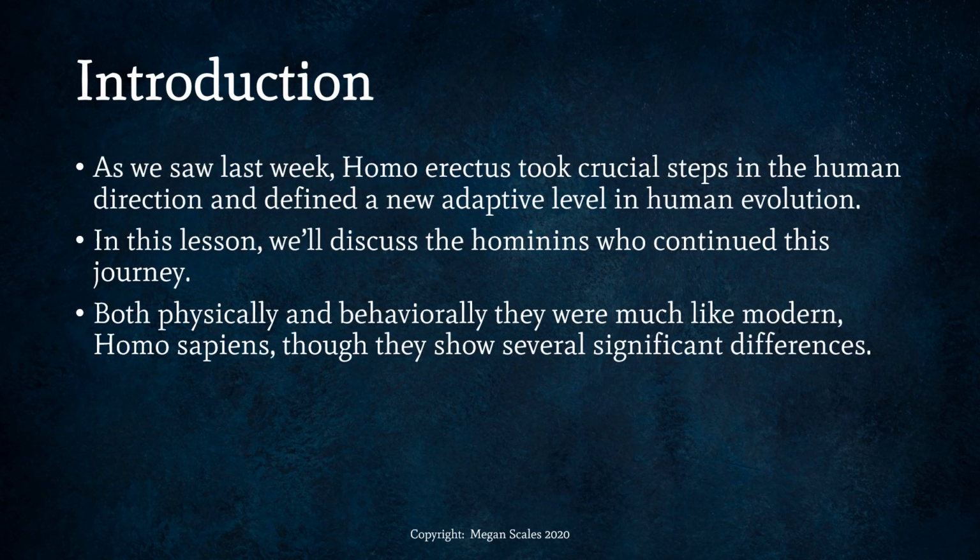As we saw last week, Homo erectus took crucial steps in the evolution of humans and in the human direction and defined a new adaptive level in human evolution. In this lesson, we'll discuss the hominins who continued this journey. Both physically and behaviorally, they were much like modern Homo sapiens, though they show several significant differences.